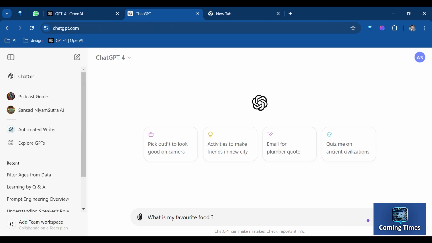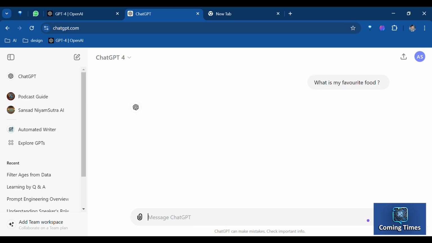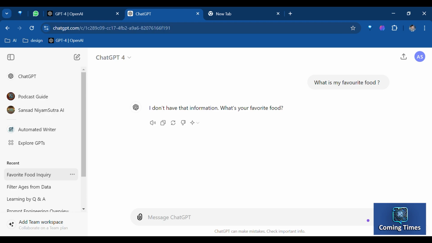Now let us see with some more examples how an LLM-based AI model like GPT-4 can predict the future with some basic examples. Here is my first prompt: what is my favorite type of food? GPT replied, I don't know your favorite type of food. Can you tell me more about what kinds of foods you enjoy? That way I can help you better.